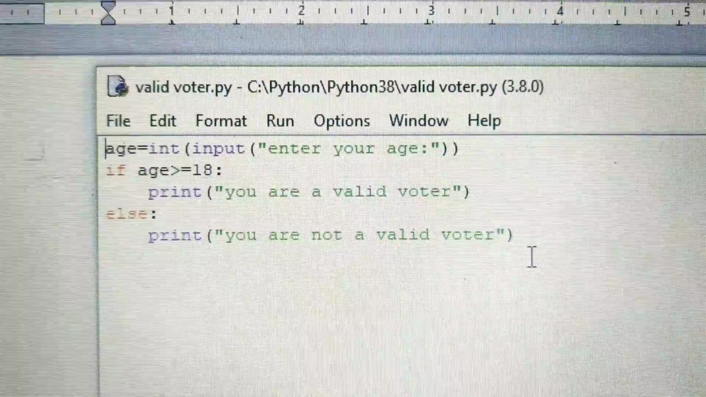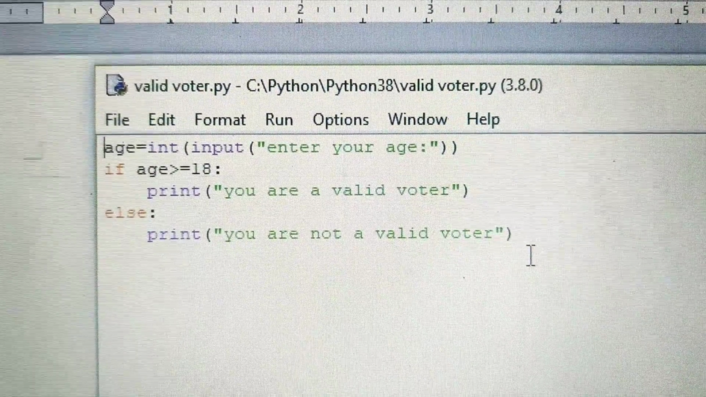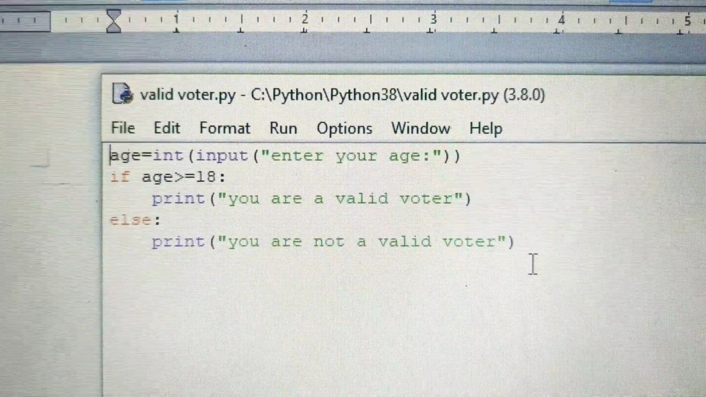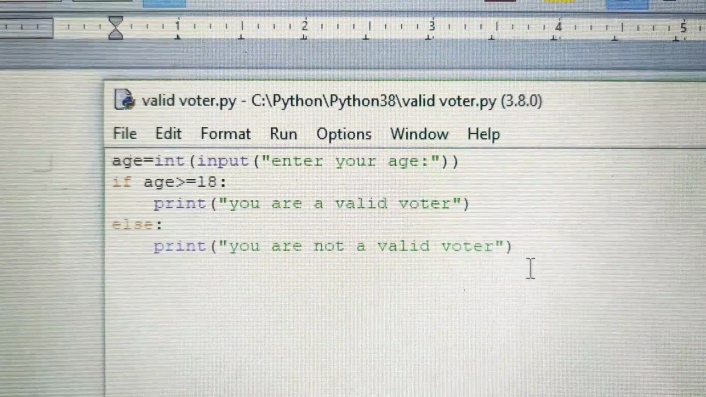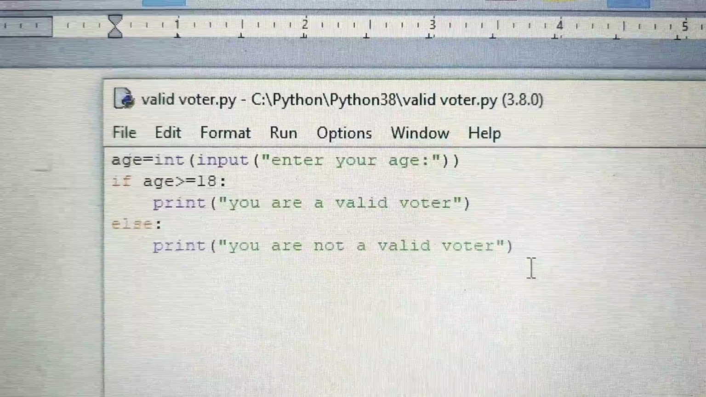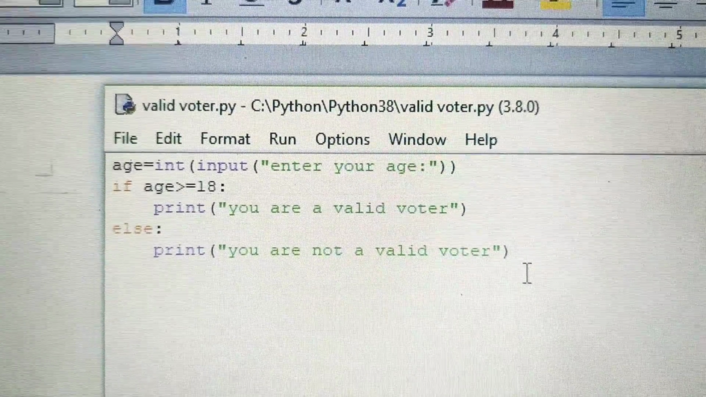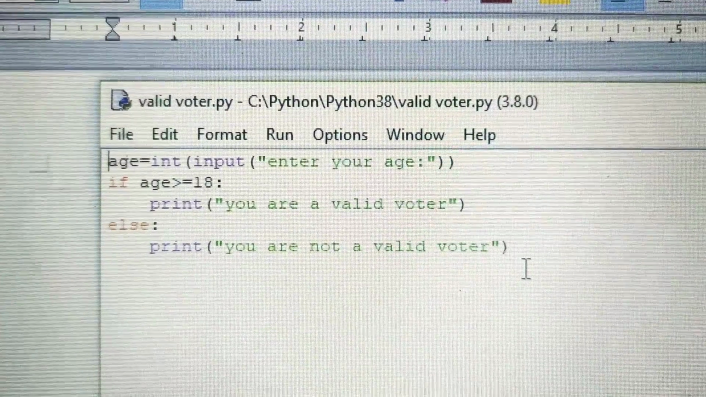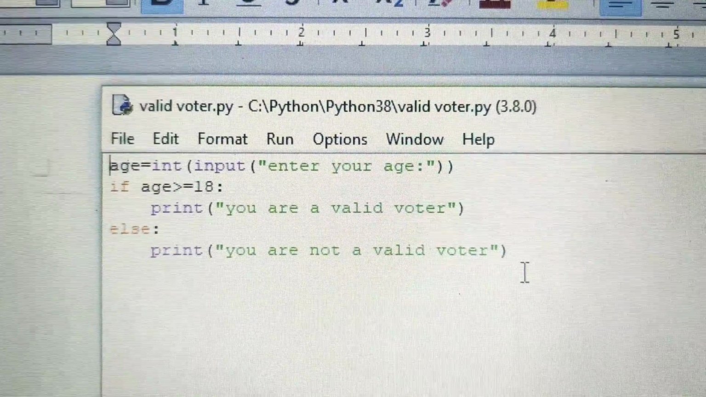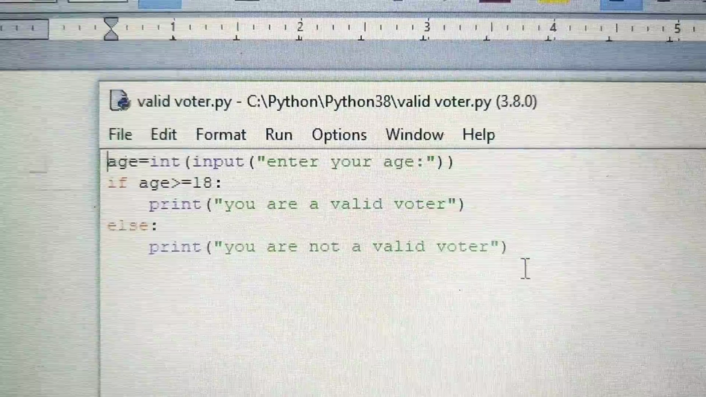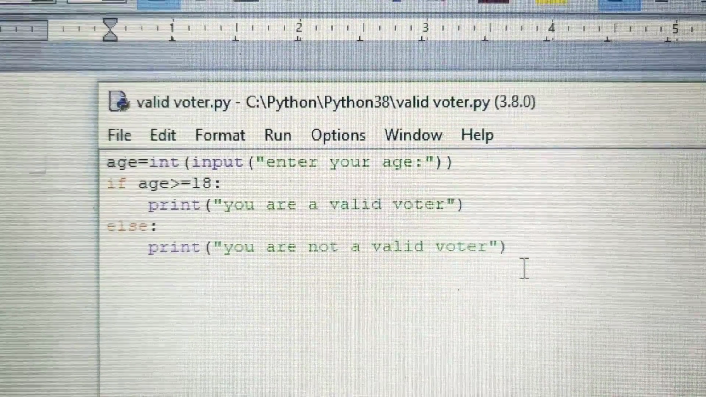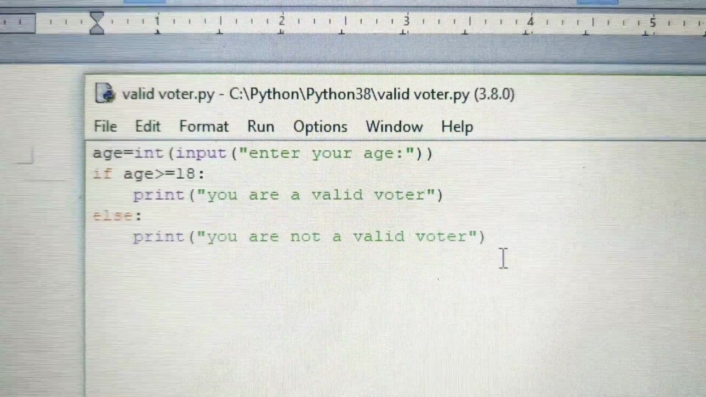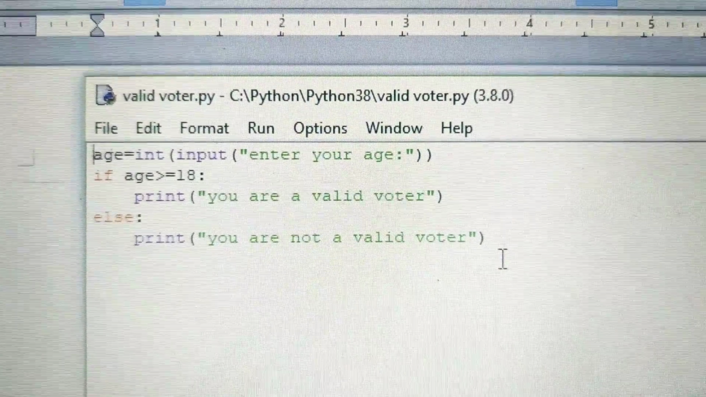Next line, if age is greater than or equal to 18, if is a condition. Now here in the program we have seen that at a time only one statement will be executed. Either you are a valid voter or you are not a valid voter. All the statements will not be executed. So what do we have to do? We have to check the condition with the help of if.